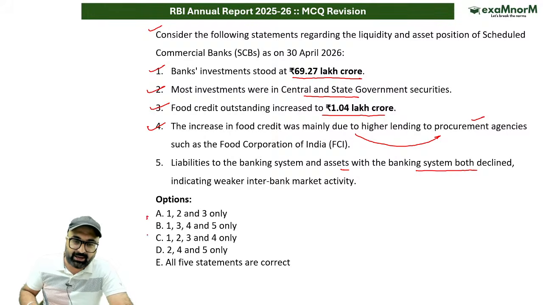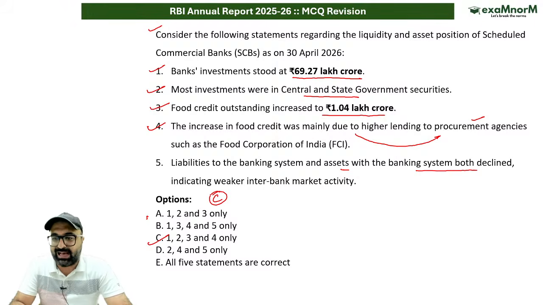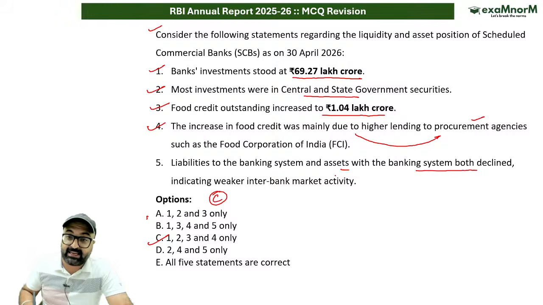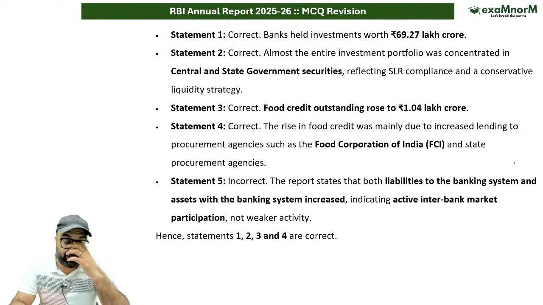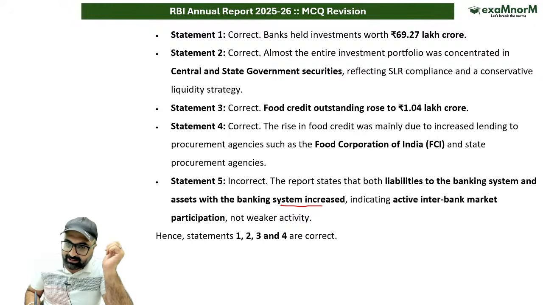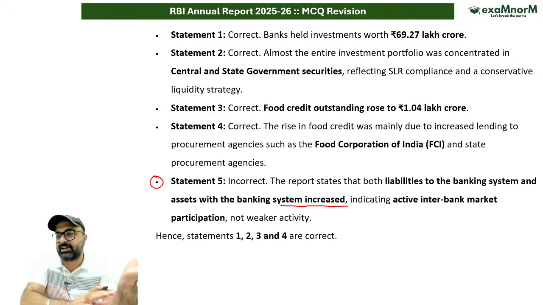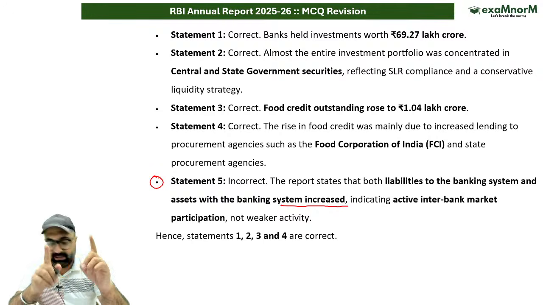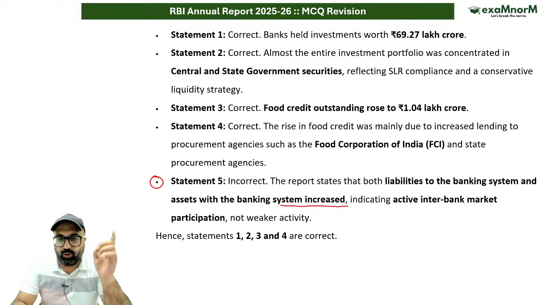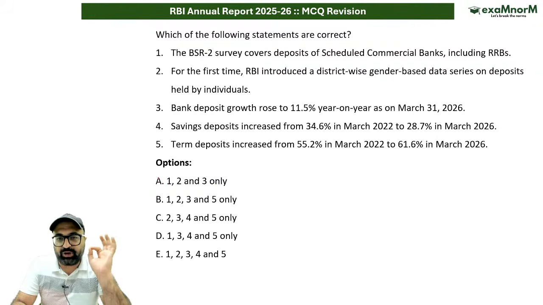So keeping that in mind, C option 1, 2, 3, 4 are correct, but the fifth statement is absolutely wrong. Rather, it has increased. Both of them have increased. That means bank's asset with other banks, bank's liability to the other banks, it has not decreased. Rather, it has increased. So keeping that in mind, fifth statement is wrong. Rest all the statements which have been discussed are correct. Is it clear, everybody? I hope it is clear. Chalo, moving on to the next question.